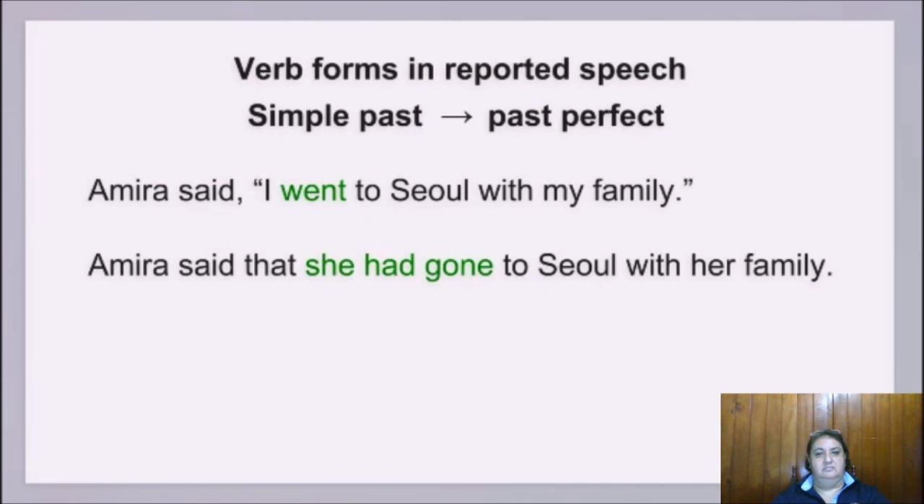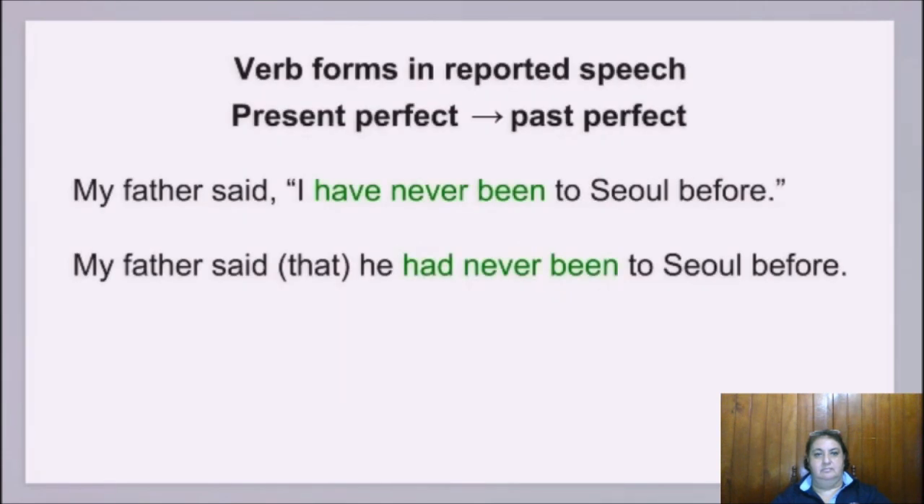The simple past becomes the past perfect. For example, Amira said, "I went to Seoul with my family." Amira said that she had gone to Seoul with her family. The simple past form went becomes the past perfect had gone. The present perfect becomes the past perfect. For example, my father said, "I have never been to Seoul before." My father said that he had never been to Seoul before. The present perfect form have never been becomes the past perfect had never been.